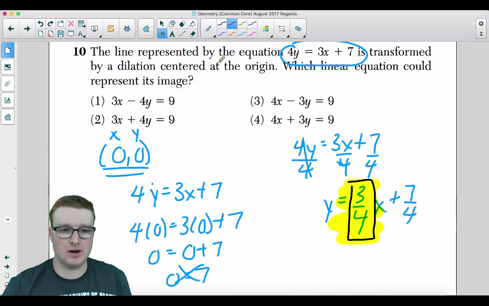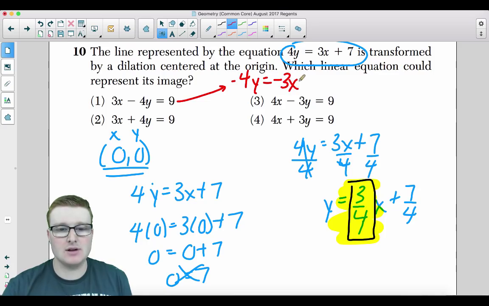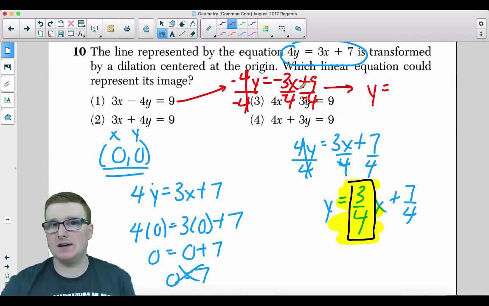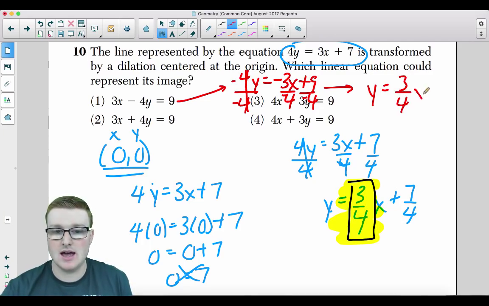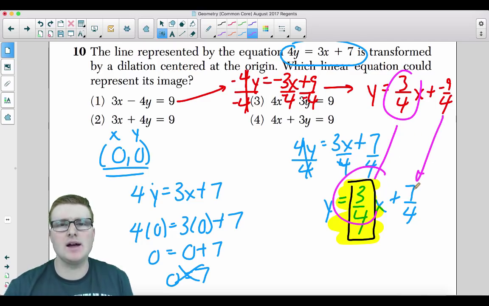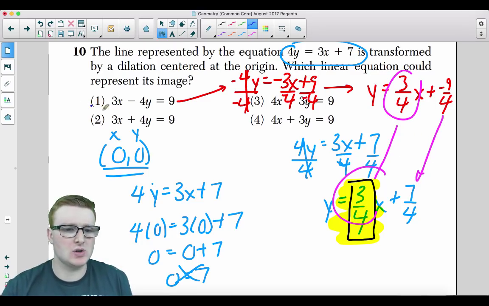Let's go ahead and try choice 1. I'm going to subtract the 3x on both sides. So we get negative 4y equals negative 3x plus 9. Divide by the negative 4 on all sides. Sorry for the messy stuff. It's all congested. So we get y equals now negative 3 divided by negative 4. That gives you a positive answer. That's 3/4 x plus a negative 9/4. Wait a minute. 3/4? Different y-intercepts? Bingo. Your answer is choice 1.